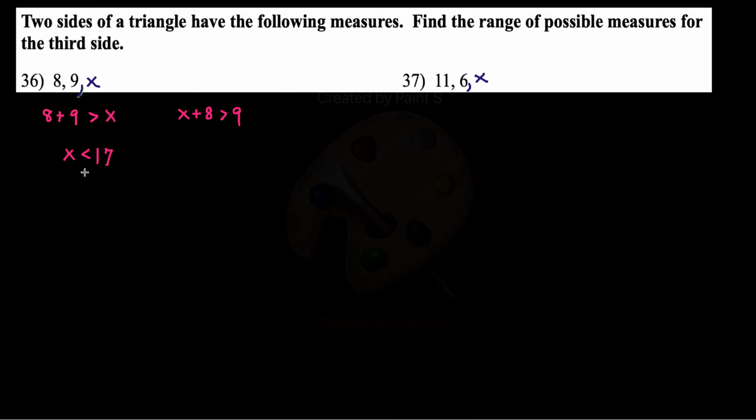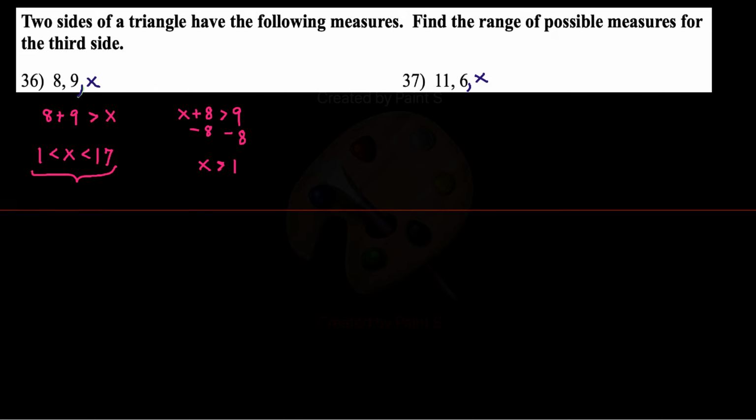That puts a bound on how high x can be. But if you subtract 8 on both sides, I have that x must be greater than 1. And that means I have this range of values for x.